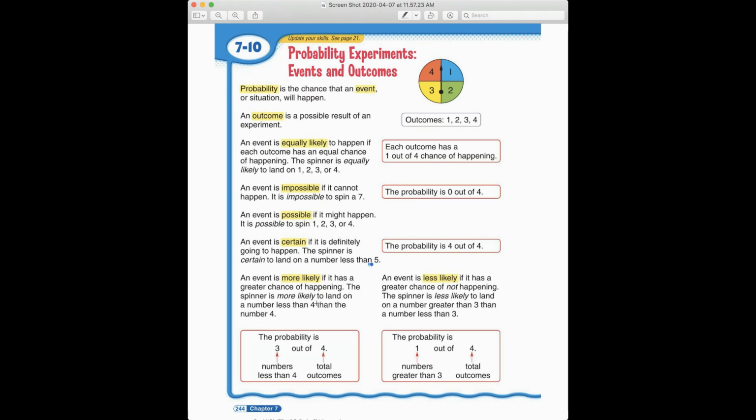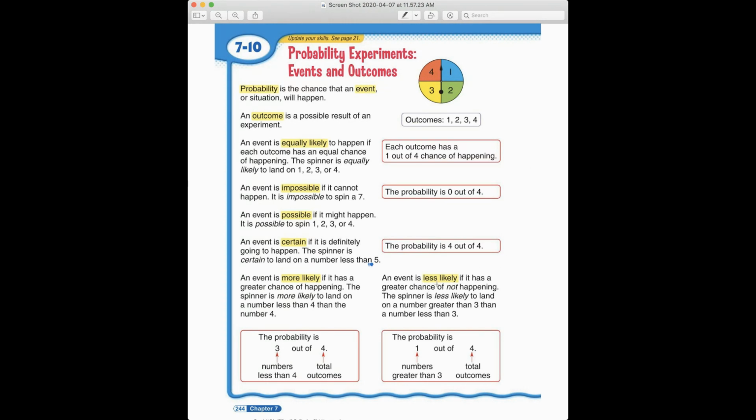Now, some of the outcomes are more likely than others. An event is more likely if it has a greater or better chance of happening. The spinner is more likely to land on a number less than 4 than the number 4. So 1 is less than 4, 2 is less than 4, 3 is less than 4. So it is more likely to spin a number less than 4 than it is to spin a 4.